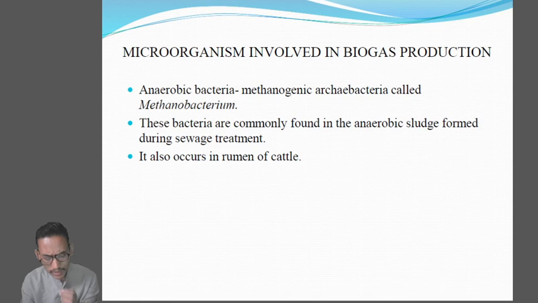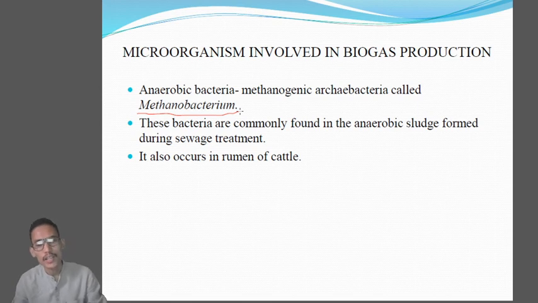A common example is Methanobacterium. So kindly remember the name of the bacterium involved in the production of biogas, which is Methanobacterium. These bacteria are commonly found in the anaerobic sludge formed during sewage treatment. These bacteria are also present in the rumen of cattle, where they cause the breakdown of cellulosic material, playing an important role in the nutrition of cattle by digesting cellulosic materials. Clear? This is the occurrence of Methanobacterium.